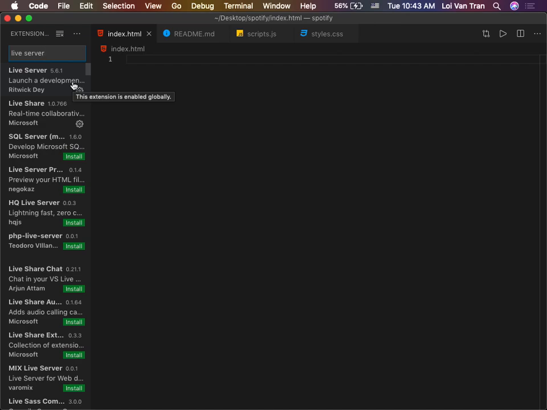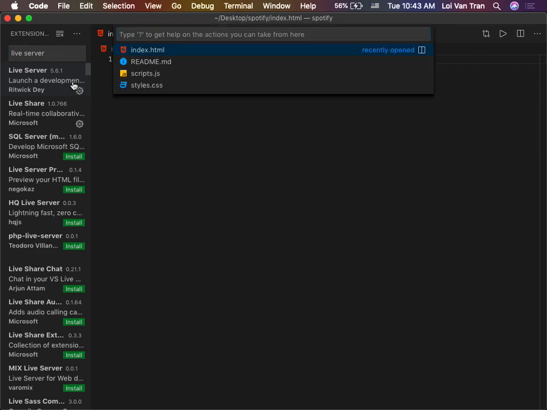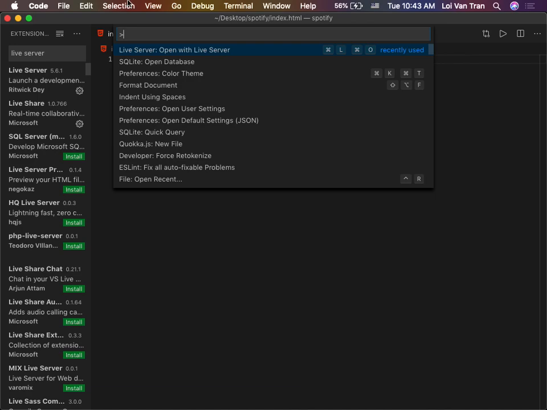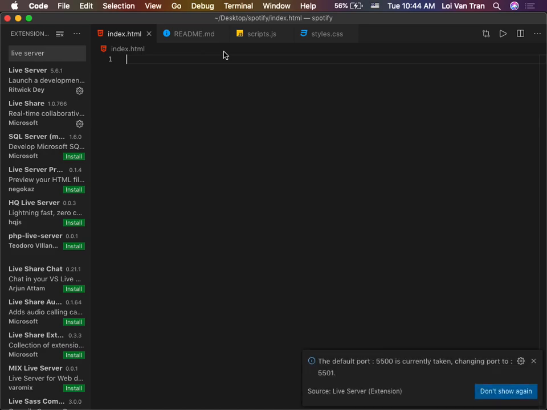To run your server, at this point, if you set this up correctly, you don't need to do that. You just need to do Command P, type in your greater than sign, and then hit enter for open with live server. You guys with me? Yeah? So we hit that, we should see that our browser opens, and we don't see anything.